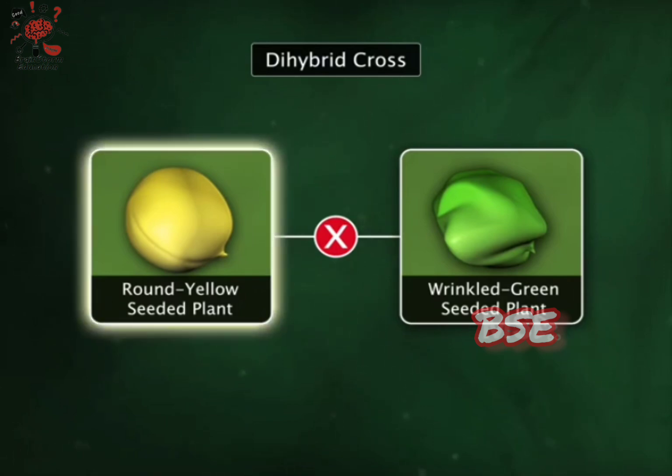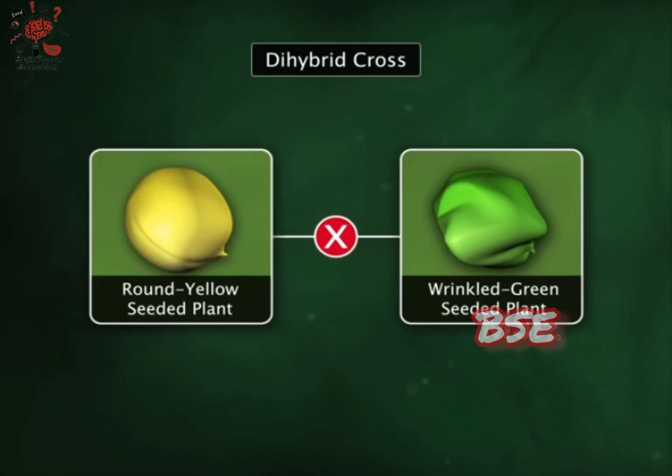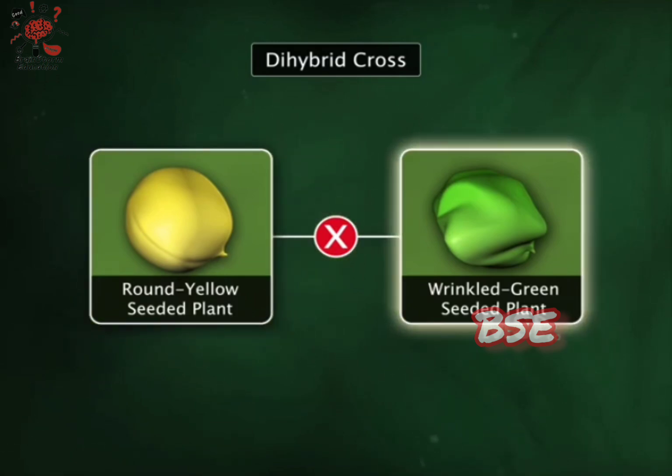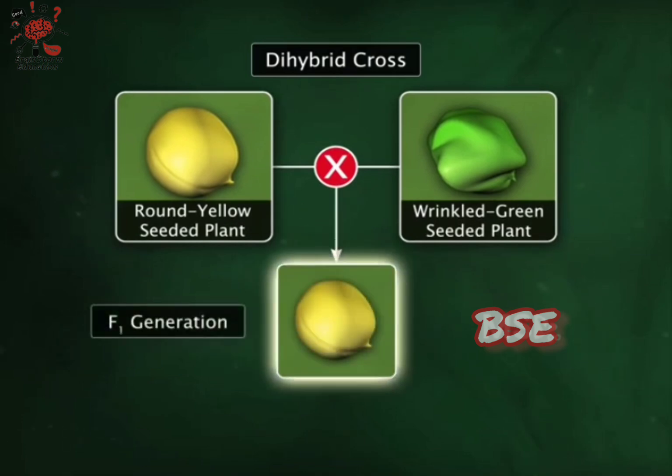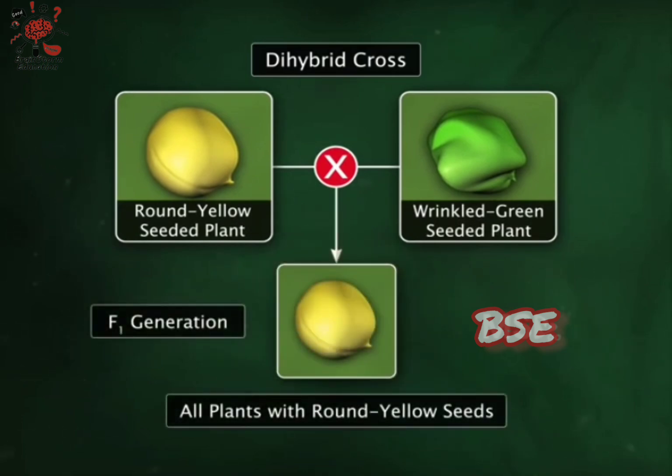A plant with round and yellow seeds was crossed with a plant with wrinkled and green seeds. In the F1 generation, all plants had round and yellow seeds. This proved that the round seed shape is dominant over wrinkled and the yellow seed color is dominant over green.